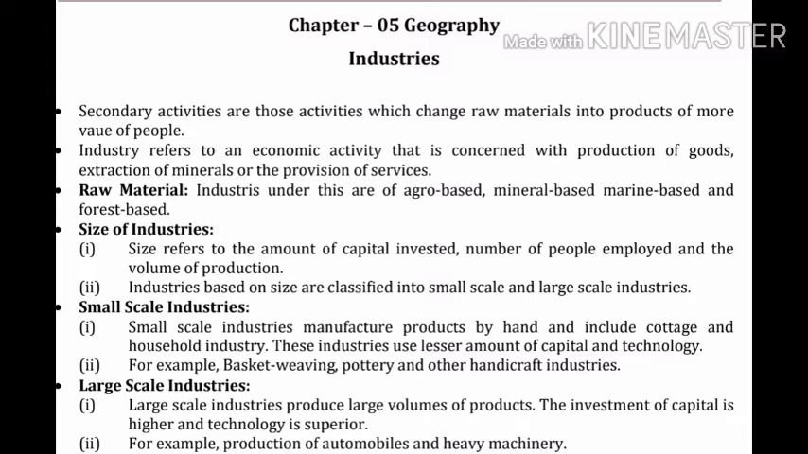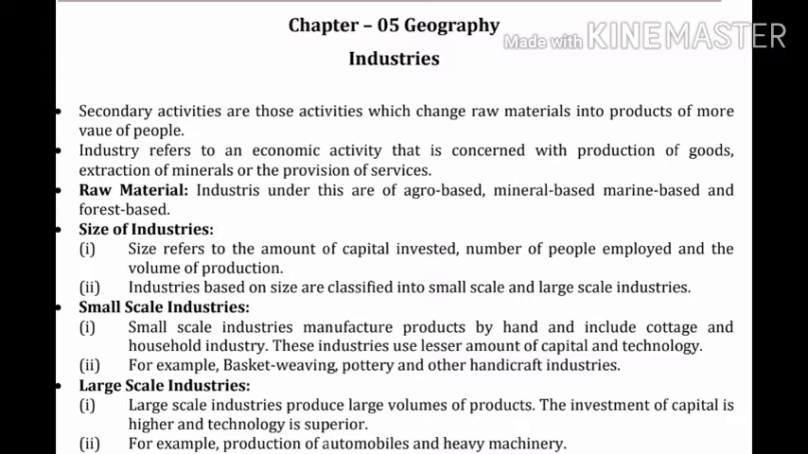services. In this chapter, we will study secondary activities, those activities which change raw materials into products of more value to people. Industry refers to an economic activity that is concerned with the production of goods, extraction of minerals, or the provision of services.